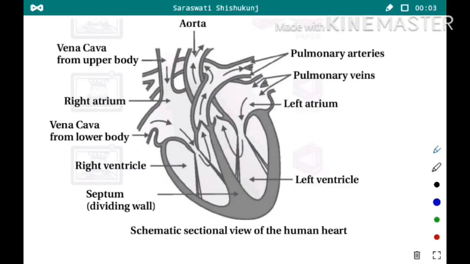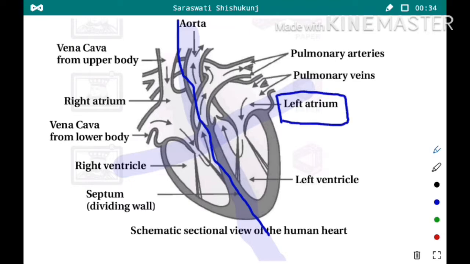Here we can see that, as we discussed, our heart is divided into 4 chambers. Left side and right side. See, the upper part of the heart is known as atrium, and the left side of the upper part is called the left atrium.